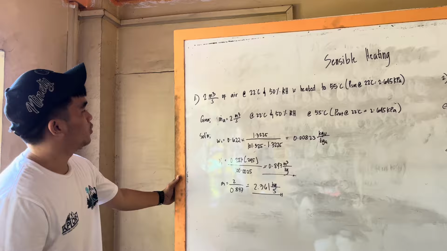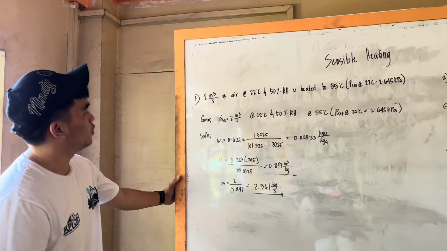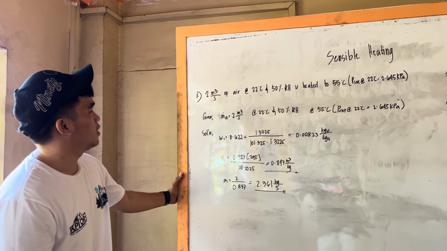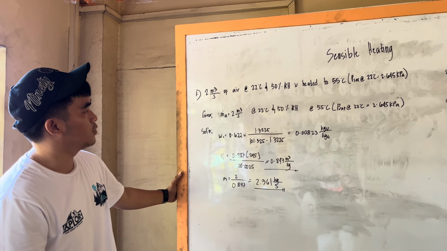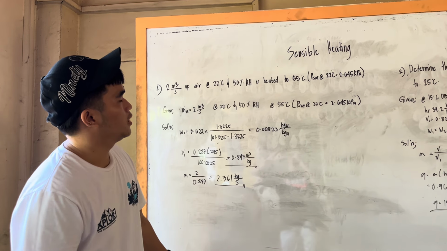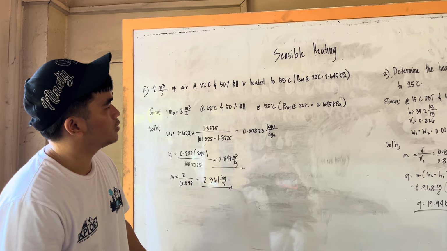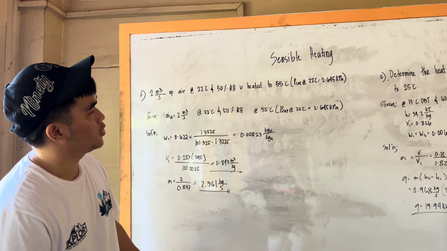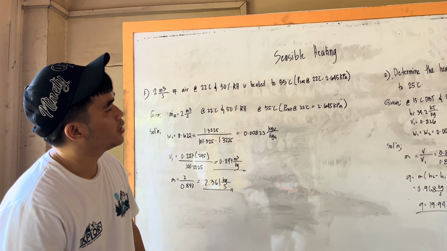Good day everyone. So our topic for today is sensible heating. In problem 1, we have 2 cubic meter per second of air at 22 degrees Celsius and 50% relative humidity heated to 55 degrees Celsius. Then the saturation pressure at 22 degrees Celsius equals